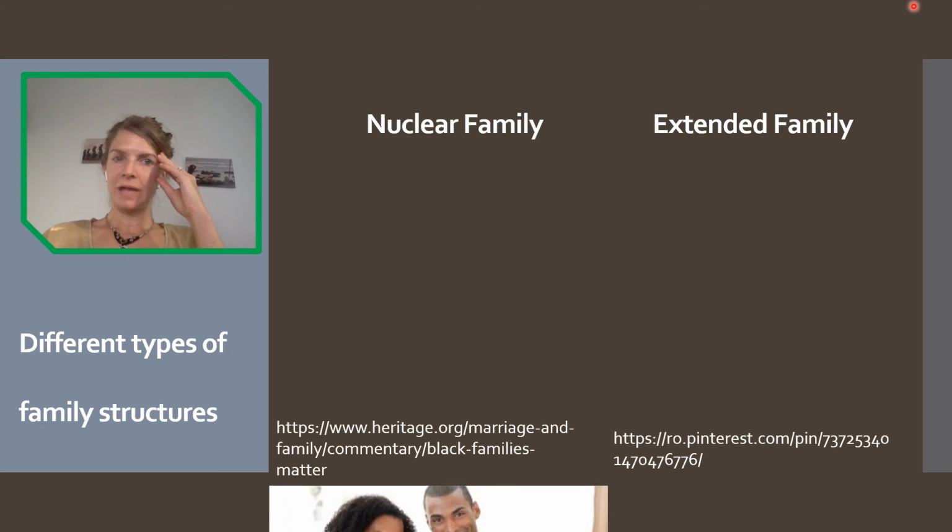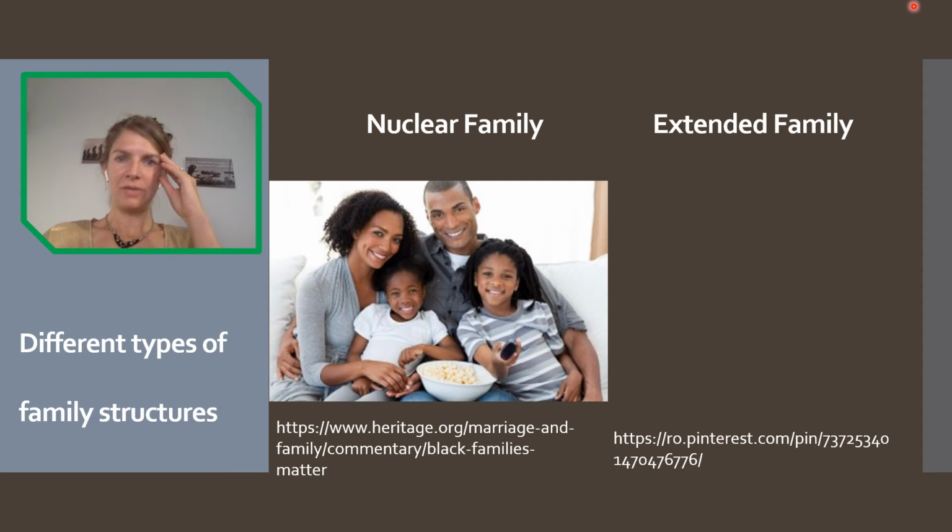So the first type here is the nuclear family. Nuclear family is comprised of the parents plus the dependent children. It's a very widespread model, but it's not universal. And in some societies, other social units assume functions of the nuclear family.